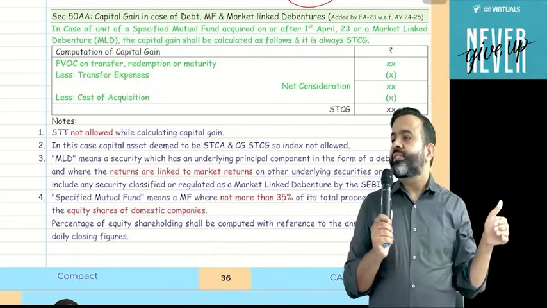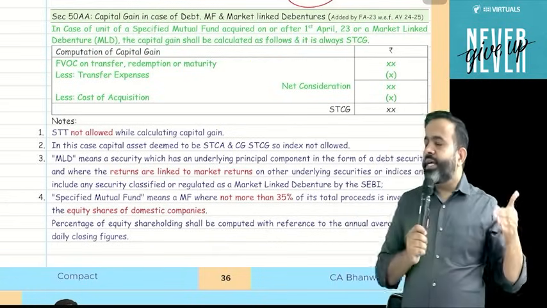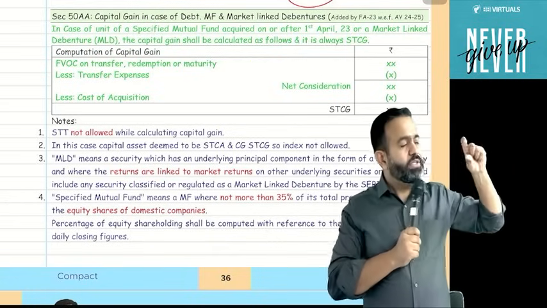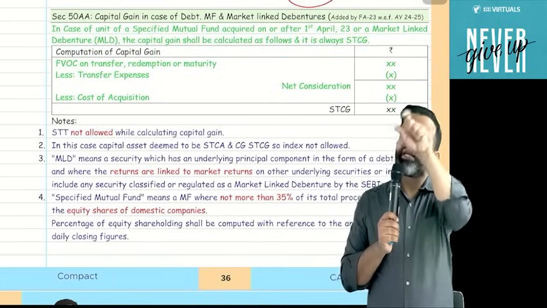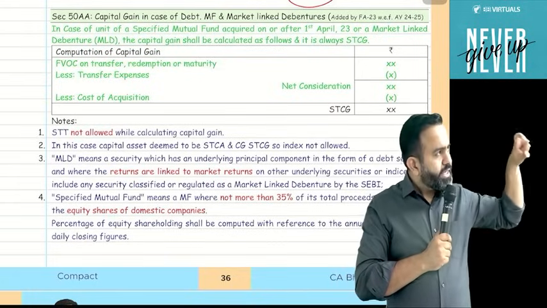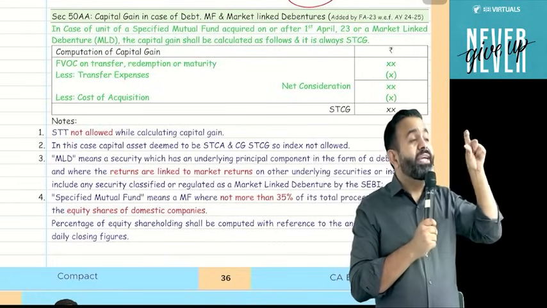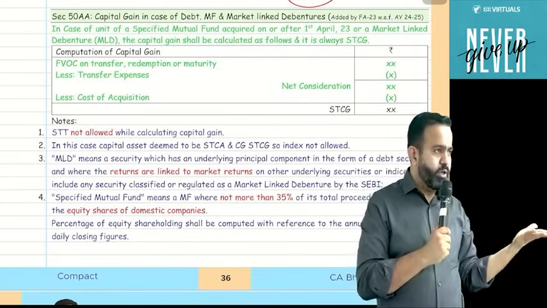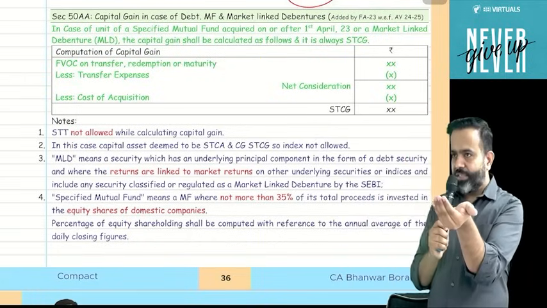But in that debenture there is a clause that you get some extra amount if the market is performing well, some other income depending on other indexes. That is called a market linked debenture.